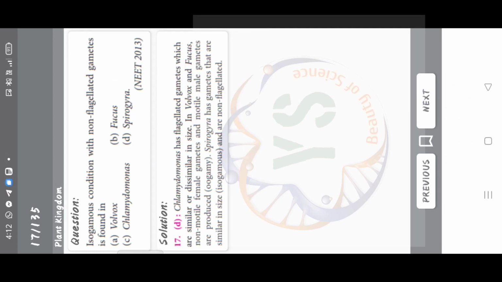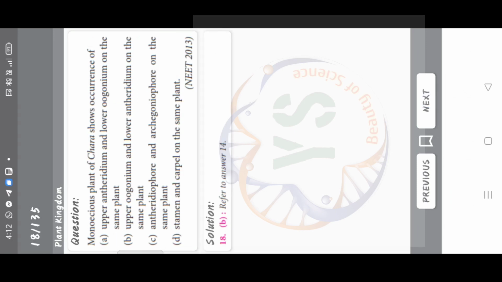Isogamous condition with non-flagellated gametes is found in Volvox, Fucus, Chlamydomonas, Spirogyra. Answer is option D, Spirogyra. Monoecious plant of Chara shows occurrence of upper antheridium and lower oogonium on the same plant, upper oogonium and lower antheridium on the same plant, antheridiophore and archegoniophore on the same plant, stamen and carpel on the same plant. Right answer is option B, upper oogonium and lower antheridium on the same plant.